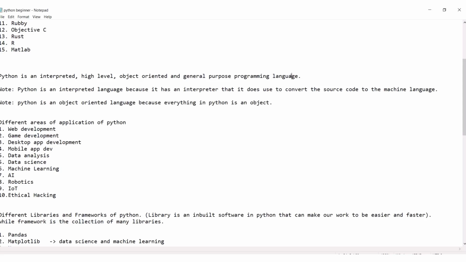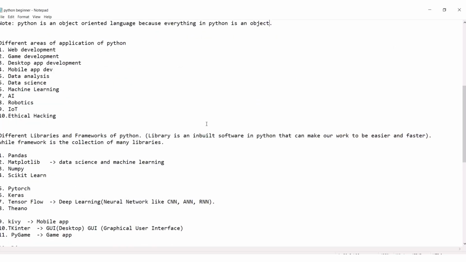We can use Python is what? It is versatile. We can use it almost everywhere, okay? So that is what actually leads us to different areas of application of Python. But look at this second note. Python is an object-oriented language because everything in Python is an object. You may now be like, what do you mean by everything in Python is an object? Beautiful. Don't worry. When we get to OOP, we will explain that one better and you will get it very well.